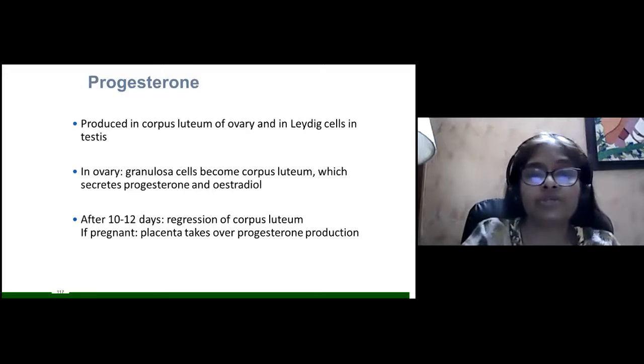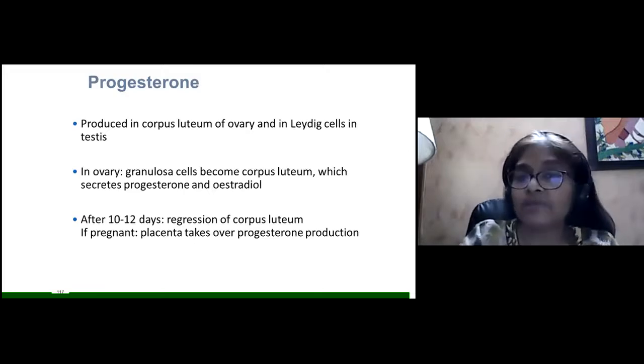Now coming to progesterone, progesterone is produced in the corpus luteum of the ovary and in the Leydig cells in the testis.